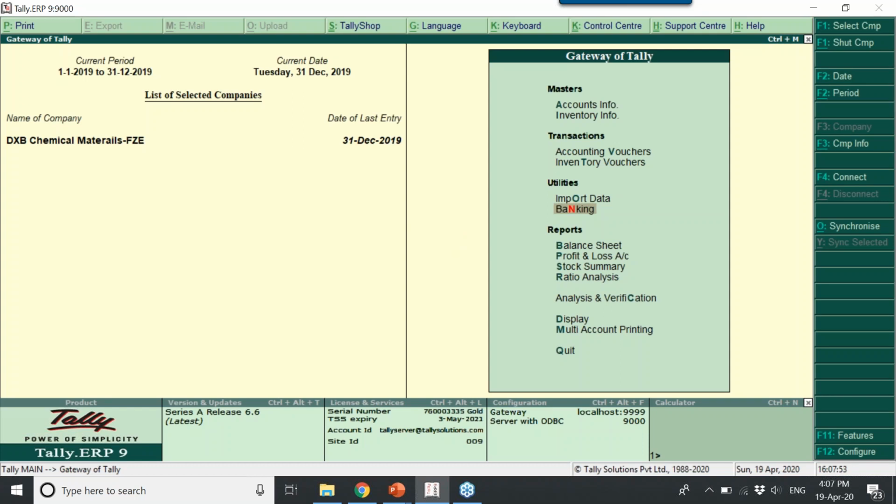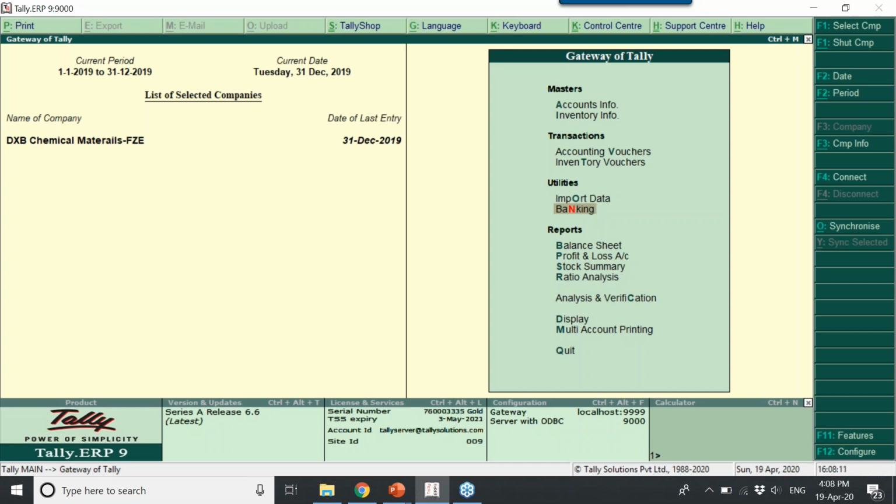So after passing transactions, passing a transaction is like an input to the application, and the output is called a report. Today we are going to discuss more about MIS reports.